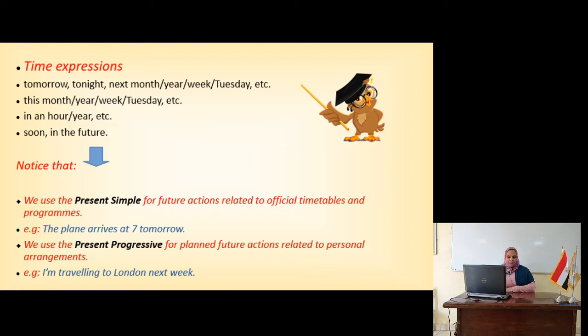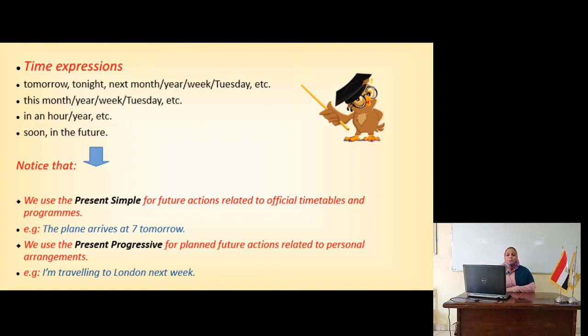Keep in your mind that we use the present simple for future actions related to an official timetable or maybe programs. Like, for example, the plane arrives at 7 tomorrow. Or maybe I can say the train arrives at 9 o'clock. This is for schedule. The session starts at 9 a.m. tomorrow. Okay, so this is for timetable, official timetable or program. I use present simple.